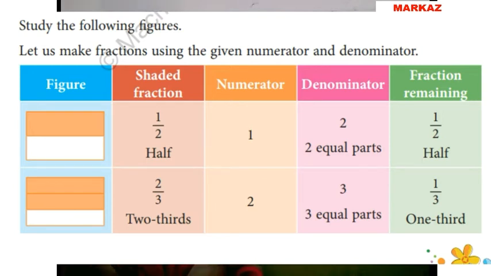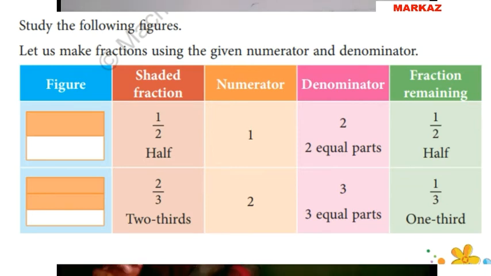So let's do one of them. What was the first figure, students? Look at your textbook, page number 81. What was the first figure? It was just divided into two equal parts. So what was the shaded fraction here? Yes, very good. 1/2 is the shaded fraction here.